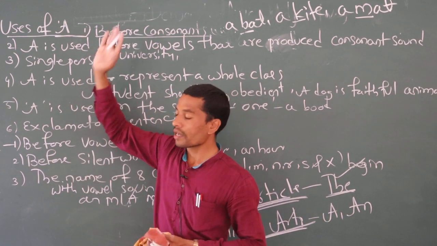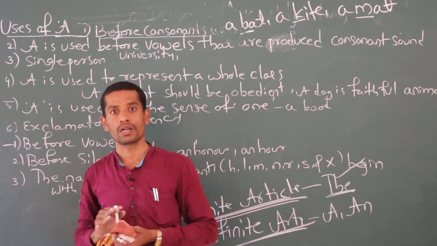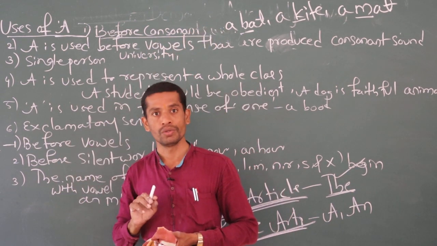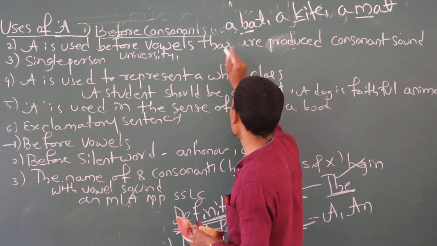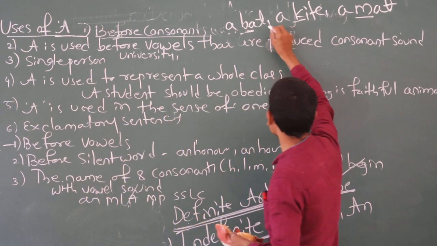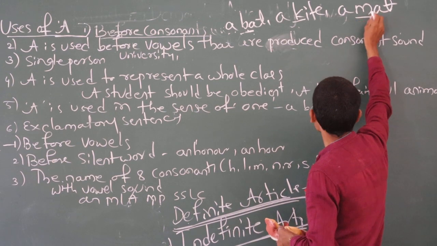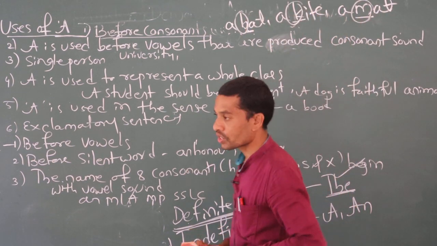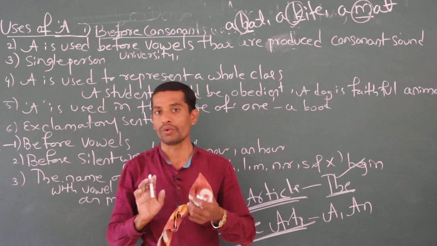So before Kannada consonants also, they give the same sound. That's why before a consonant sound we have to use a: a book, a bat, a kite, a man. So here, you just have to find out the consonant. The word starts with a consonant sound, that's why we have to use a.